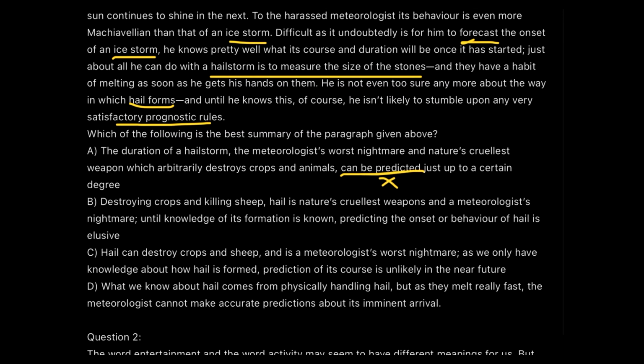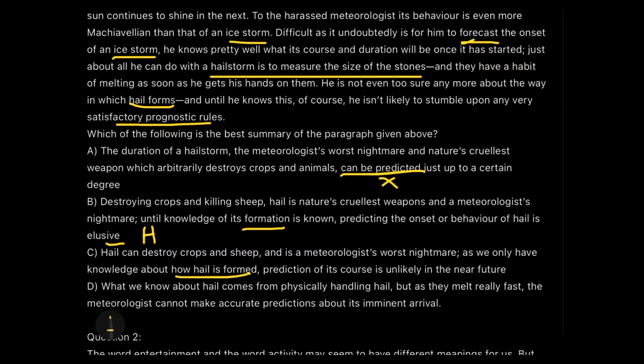Destroying crops and killing sheep, hail is nature's cruelest weapon and a meteorologist's nightmare. Until knowledge of its formation is known, predicting the onset or the behavior of the hail is elusive. Absolutely comprising all the data and the details we have been talking about so far. So we'll keep it on hold and just check options C and D and then come back to it. Option C says, hail can destroy crops and sheep and is a meteorologist's worst nightmare as we only have the knowledge of how the hail is formed.